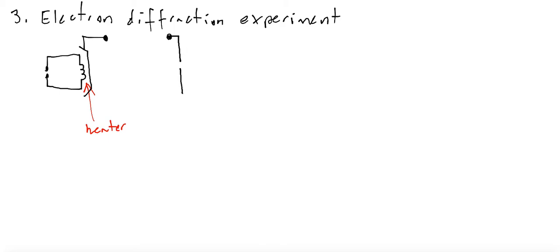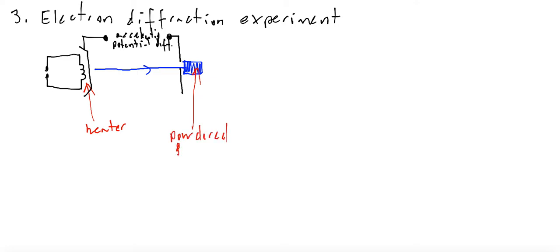So this is our accelerating potential difference. I'm going to write accelerating potential difference. So these electrons are accelerated through this potential difference, so they are traveling faster, faster, and faster. And here we have a sample. Originally it was powdered graphite. Of course this is in vacuum, so we have something like a bulb.